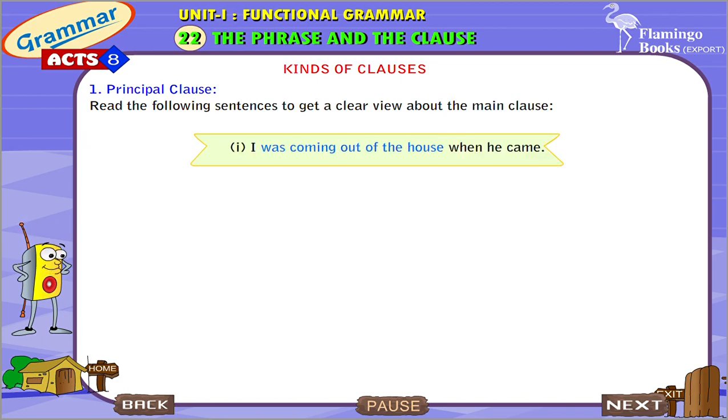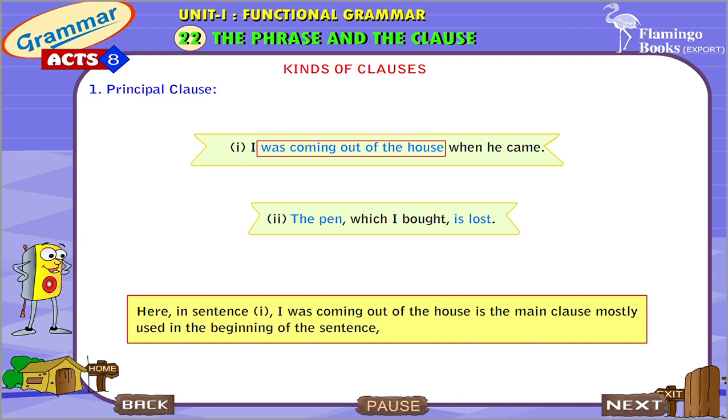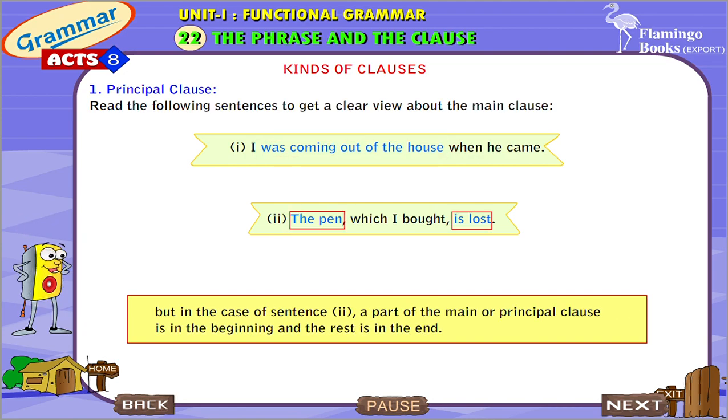I was coming out of the house when he came. The pen which I bought is lost. Here in sentence 1, "I was coming out of the house" is the main clause, mostly used in the beginning of the sentence. But in the case of sentence 2, a part of the main or principal clause is in the beginning and the rest is in the end.